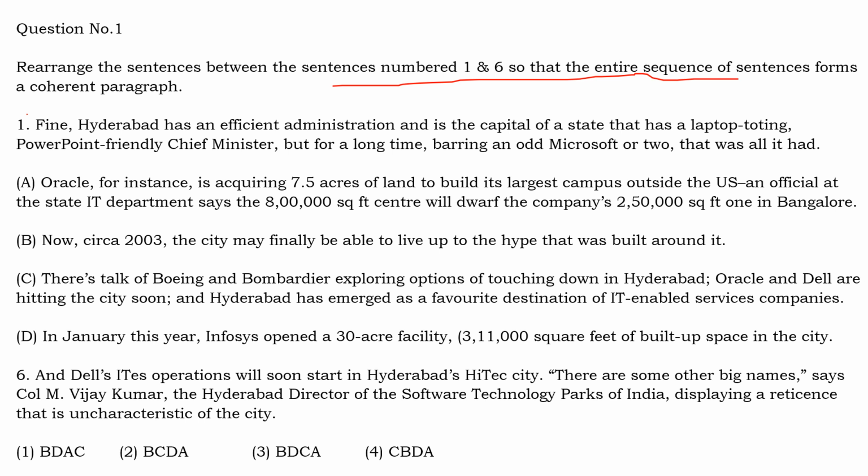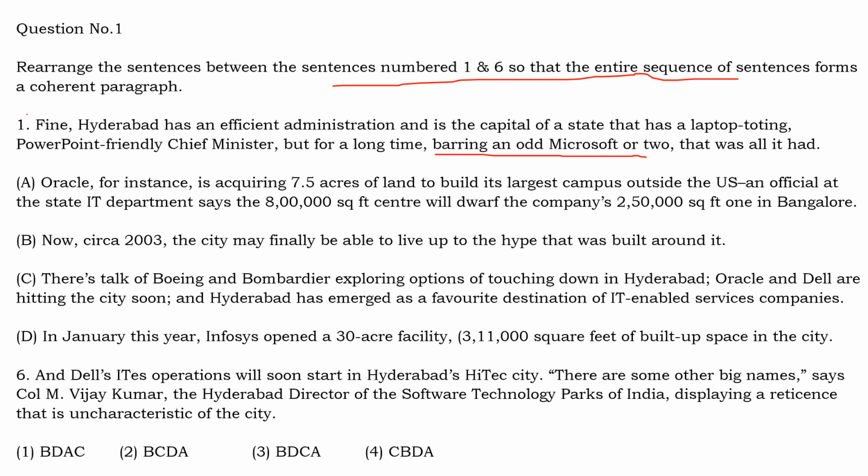So Hyderabad has a very good administration and has a chief minister who is technology friendly, but for a long time, barring an odd Microsoft or two, that was all it had. Means even though the state had efficient administration and a technology friendly chief minister, except for one Microsoft or another, that was all it had.